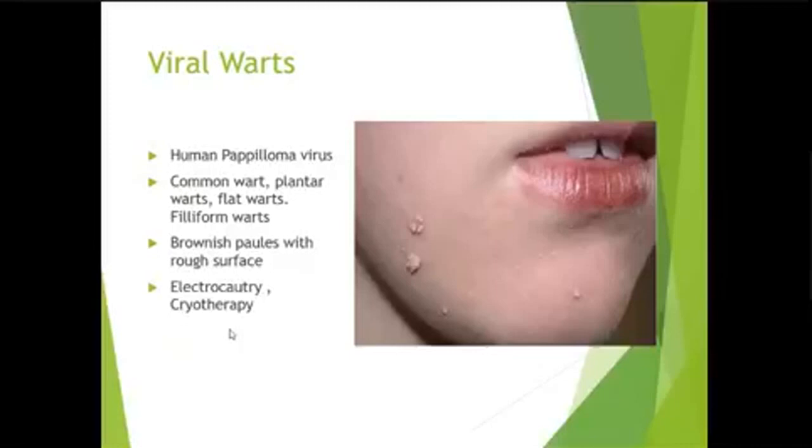Viral warts are caused by human papilloma virus. The types are common warts, plantar warts, flat warts, and filiform warts. These are brownish papules having a rough surface, and treatment is removal of warts by electrocautery or cryotherapy.